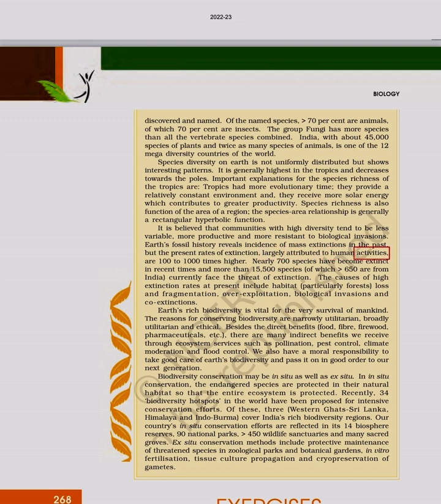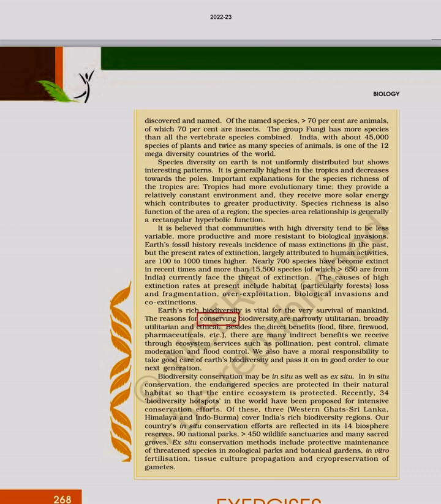to human activities, are 100 to 1000 times higher. Nearly 700 species have become extinct in recent times, and more than 15,500 species, of which 650 are from India, currently face the threat of extinction. The causes of high extinction rates at present include habitat loss, particularly of forests, and fragmentation, overexploitation, biological invasions and co-extinctions. Earth's rich biodiversity is vital for the very survival of mankind.